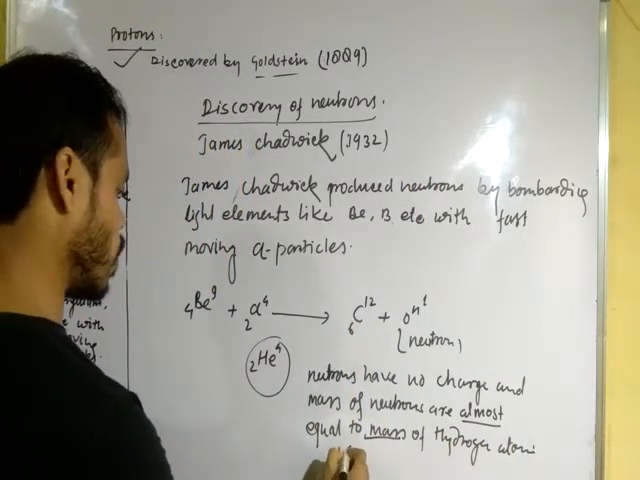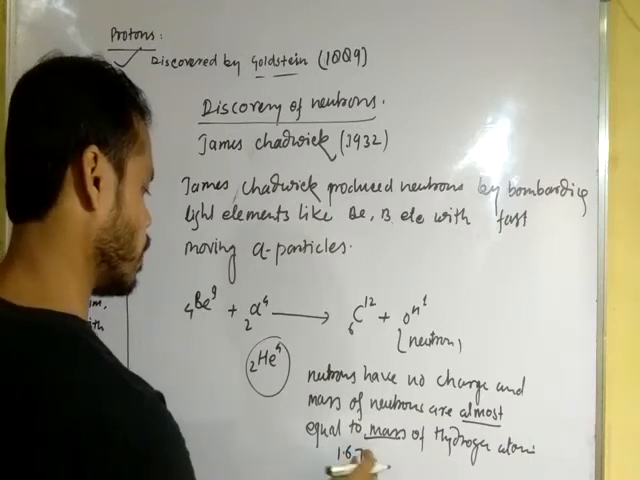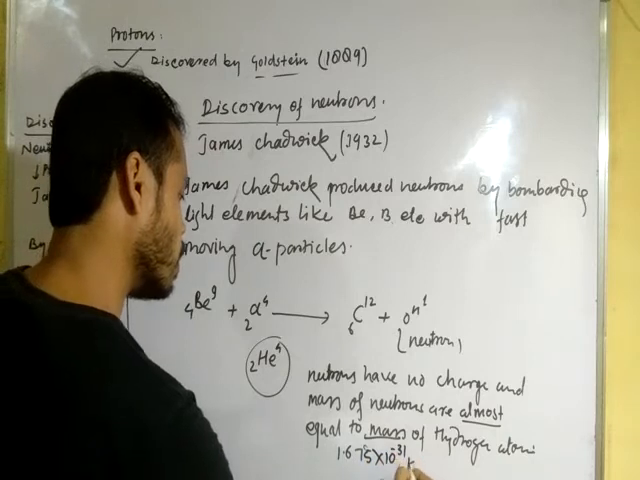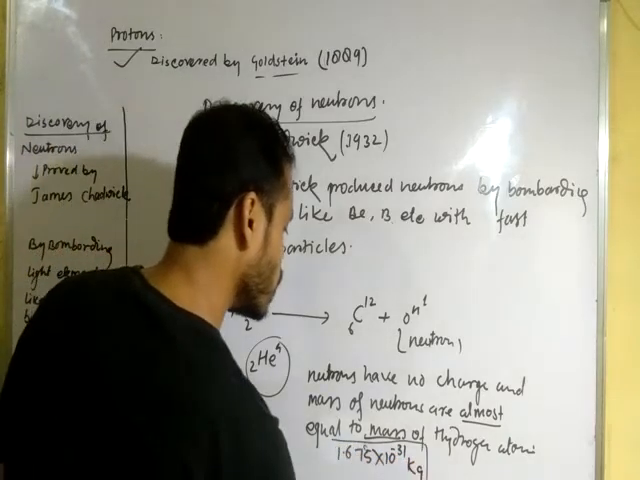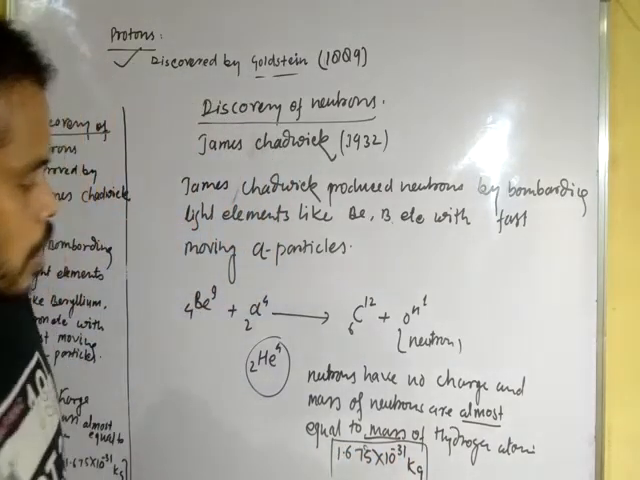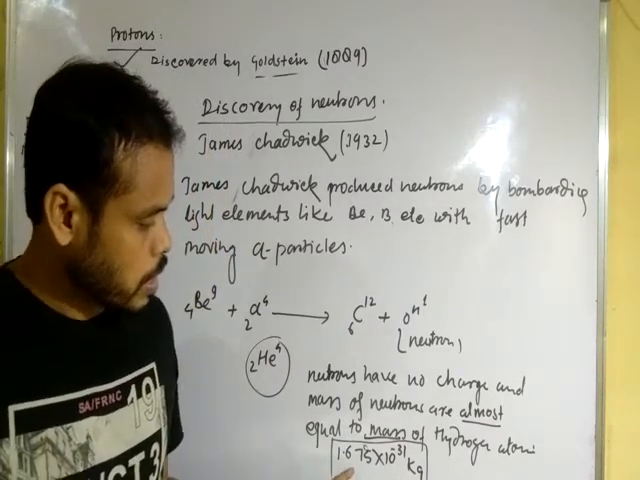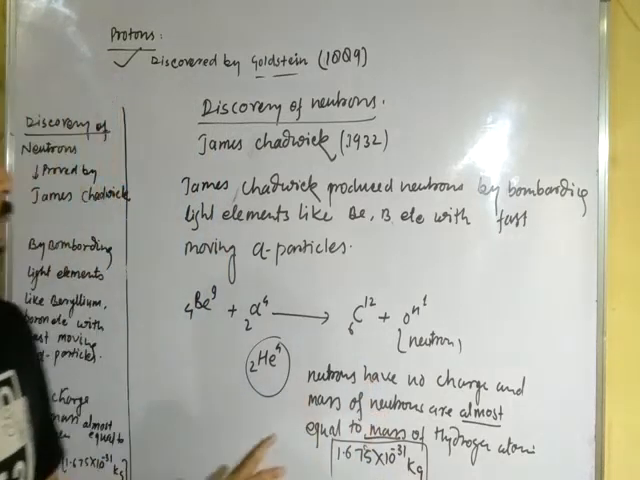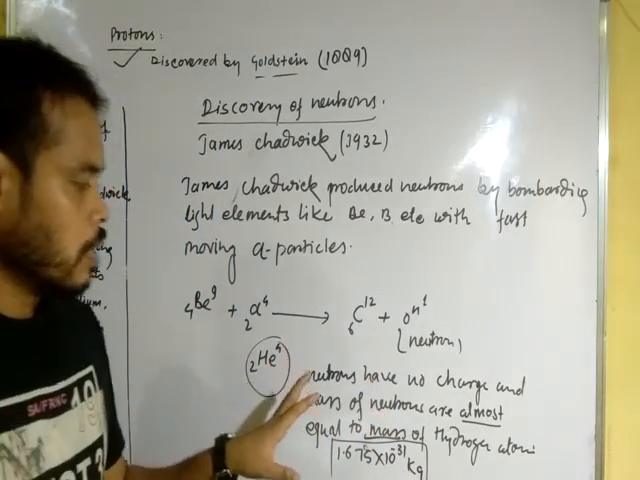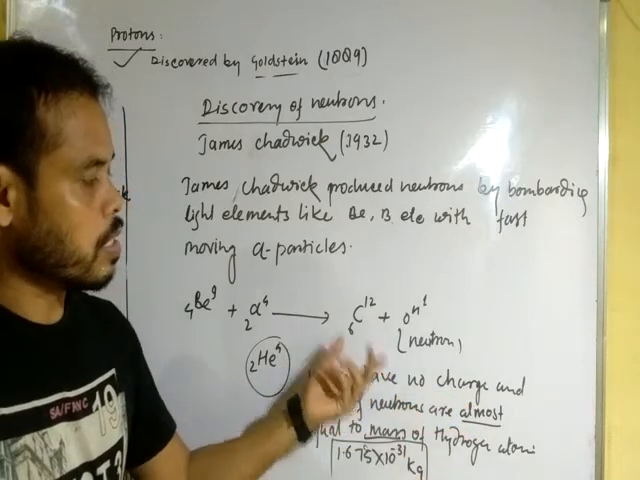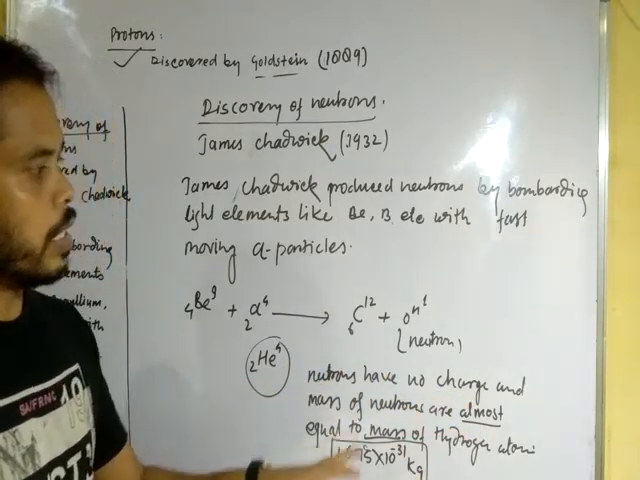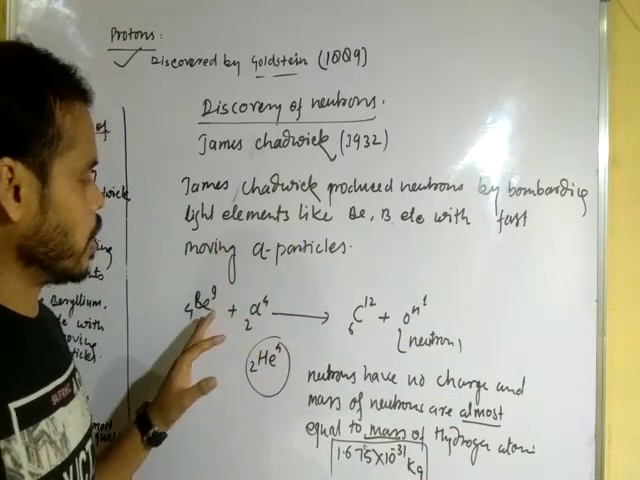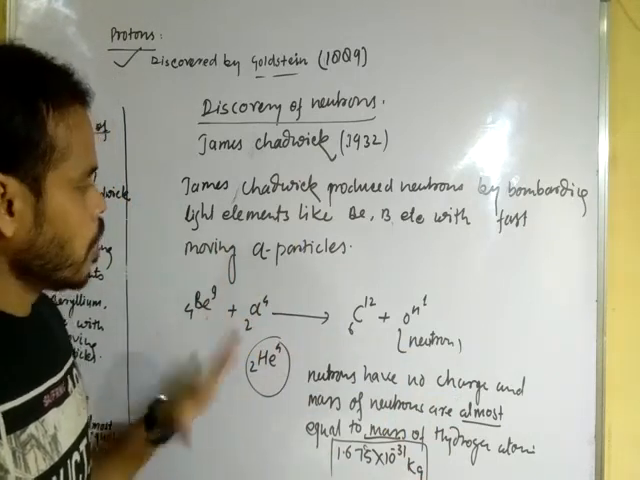Its value is 1.675 into 10 to the power minus 31 kilogram. The mass of neutron was found to be 1.675 into 10 to the power minus 31 kilogram, and the neutron has no charge, which is a neutral particle. It is obtained after bombarding alpha particles on light elements like beryllium or boron.